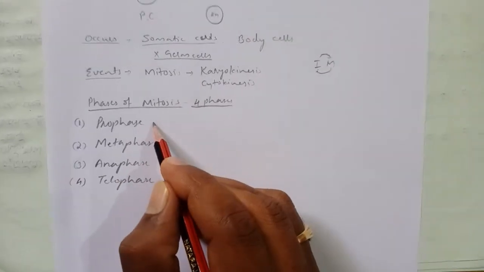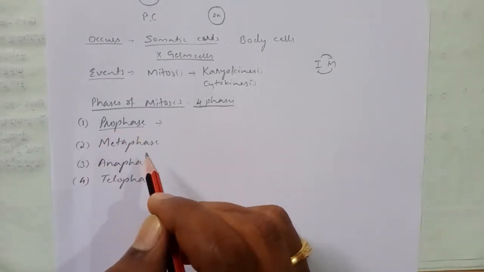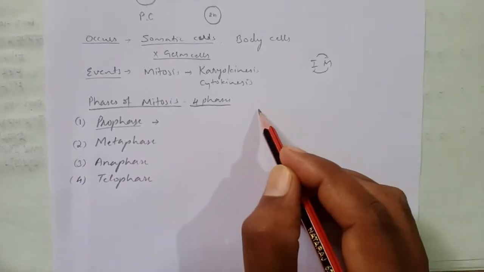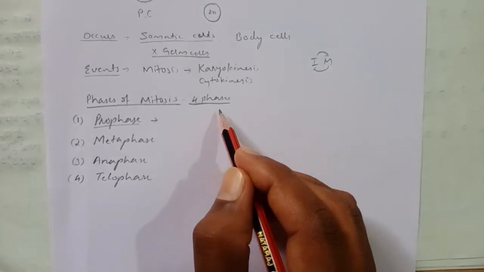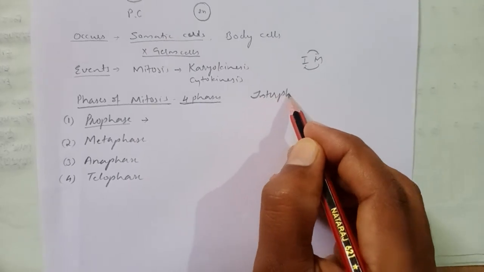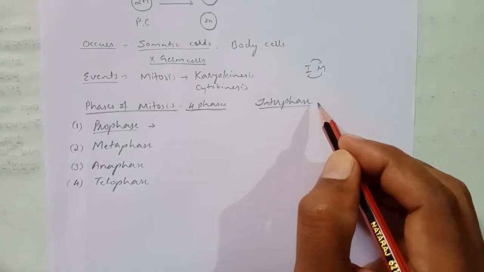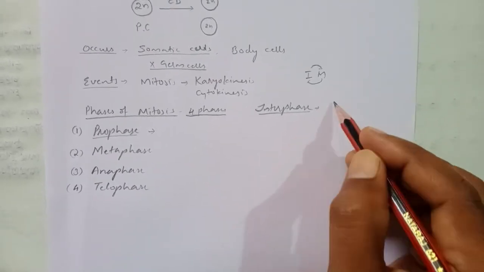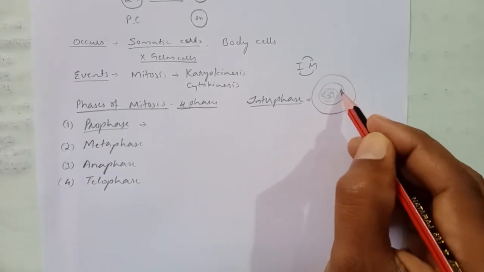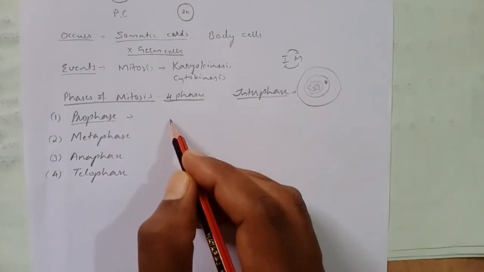Just after interphase, our growth phase, the cell undergoes prophase. As we know, interphase includes the synthetic phase and growth phase. Here in the nucleus of this cell, there is chromatin material and a nucleolus as usual. So in prophase, what changes take place?